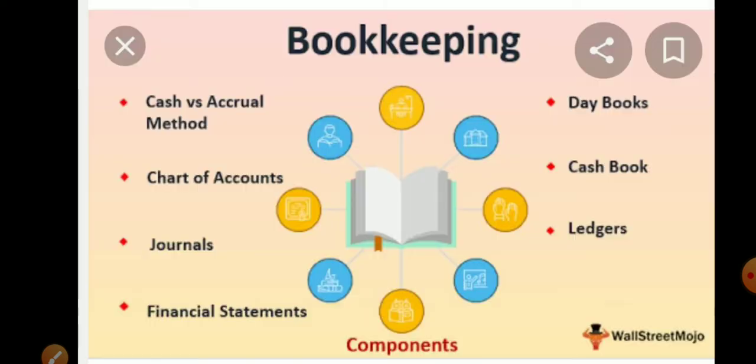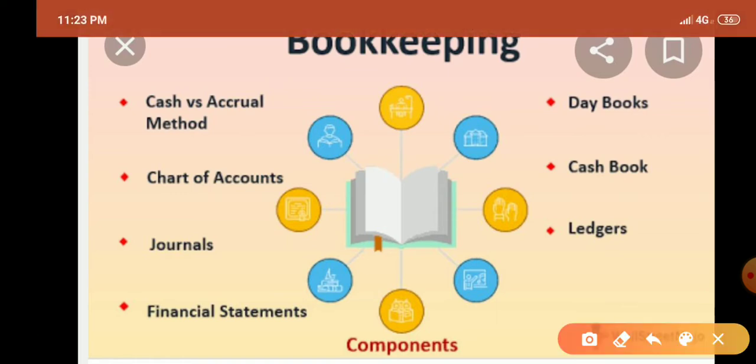In this slide we can easily understand the components of bookkeeping. First is the day book. Day-to-day financial transactions are recorded into the day book. Cash book: all the cash transactions related to the business are recorded into the cash book.